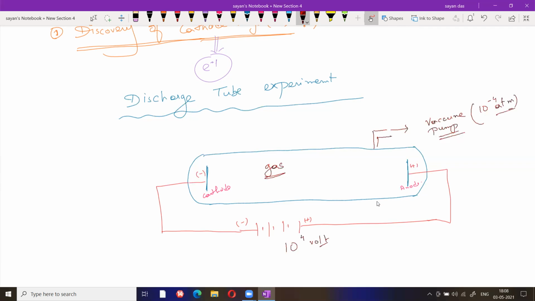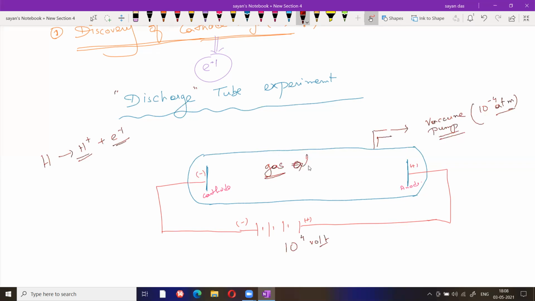Gases are normally stable and cannot be ionized. But in presence of high voltage and low pressure, they become ionized. Ionized means, suppose hydrogen is present, it becomes H plus and e minus. Two different charges can be produced here. That's why this tube is called a discharge tube.